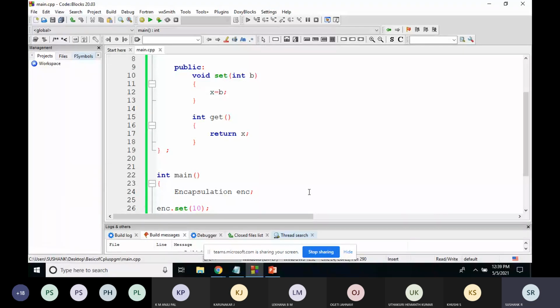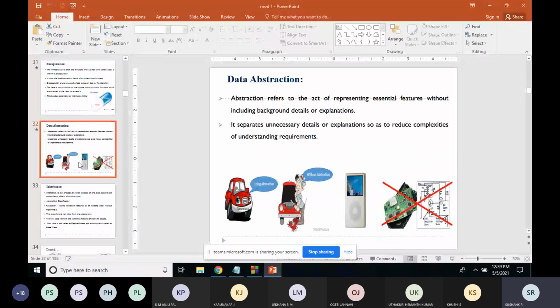So this is one example of encapsulation. Now we'll talk about one more feature called abstraction. Abstraction means, like I told you, it will only display the essential features or essential information, and it will hide the details. Abstraction refers to the act of representing only essential features without adding the background details or without adding the explanation.